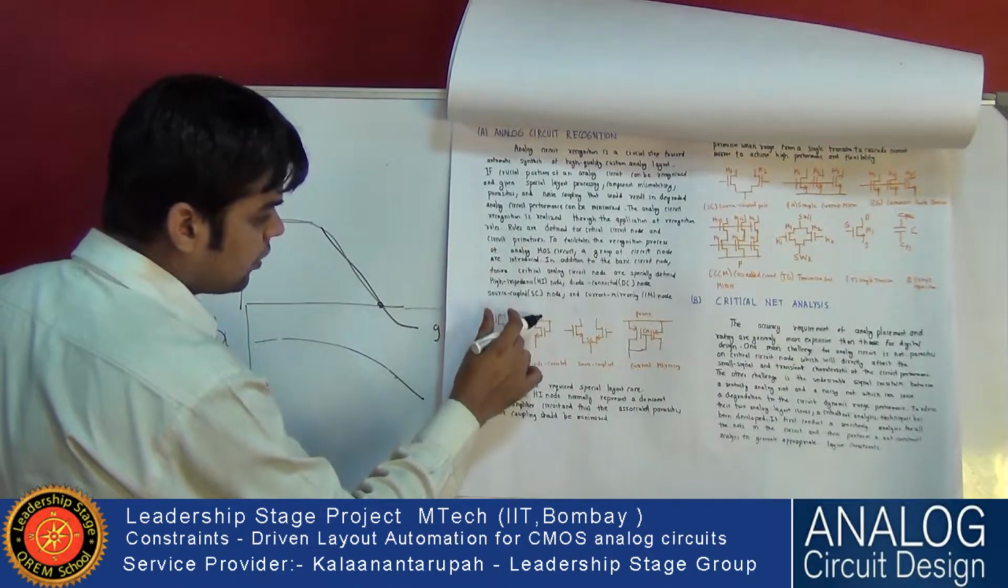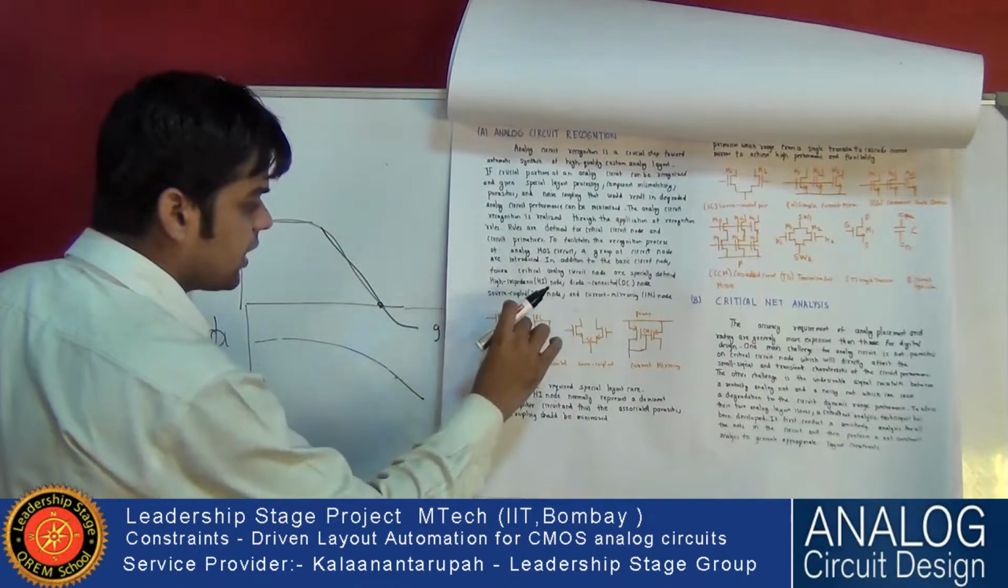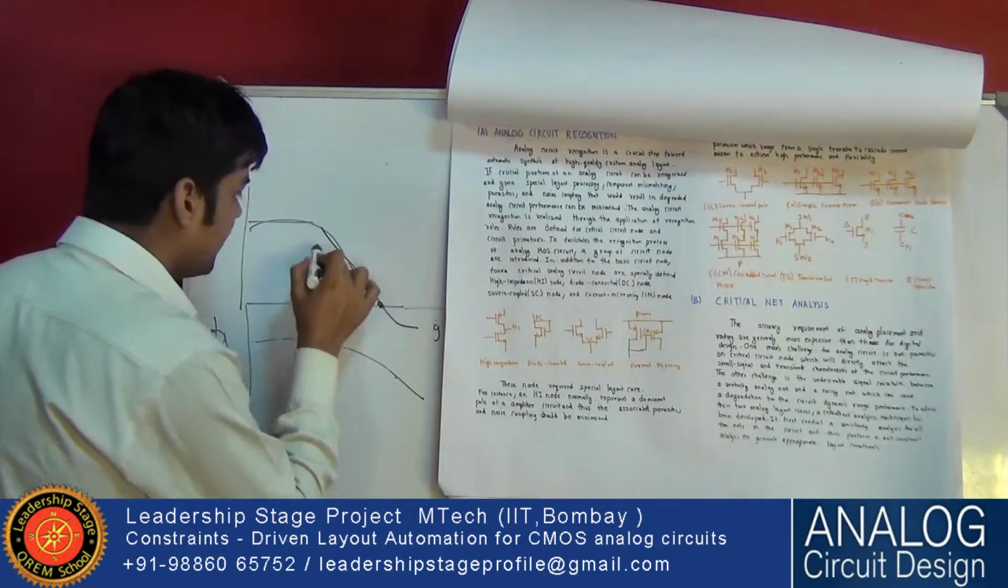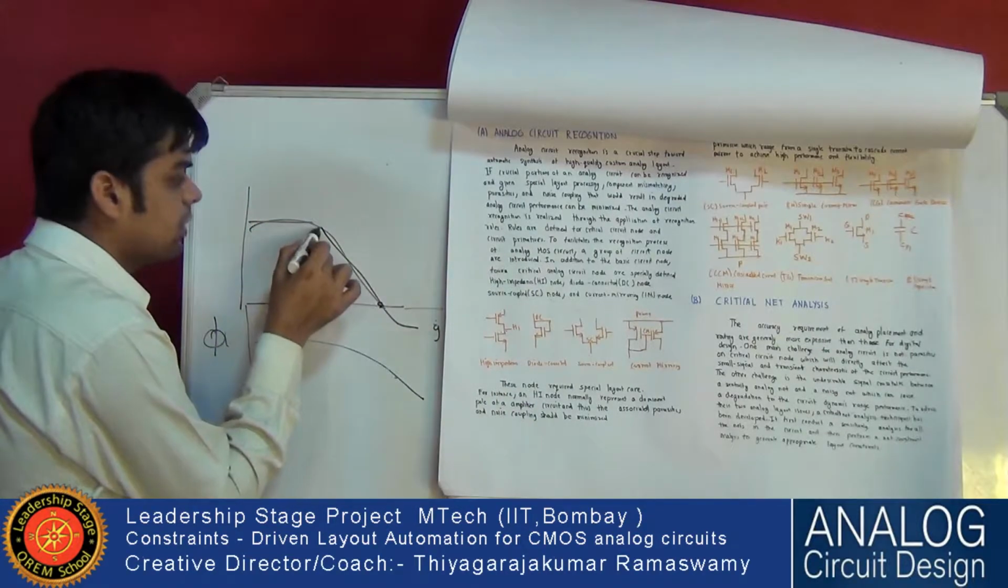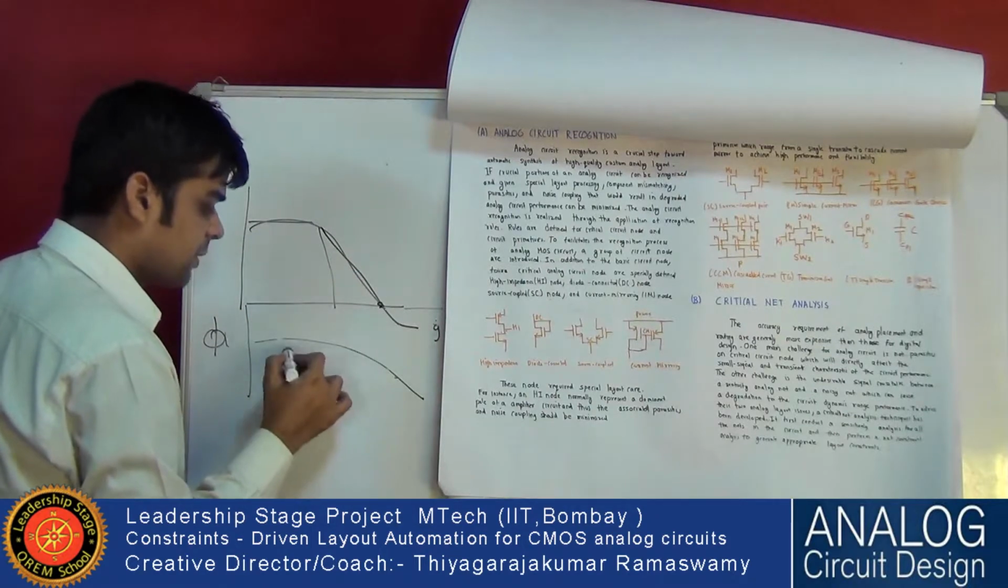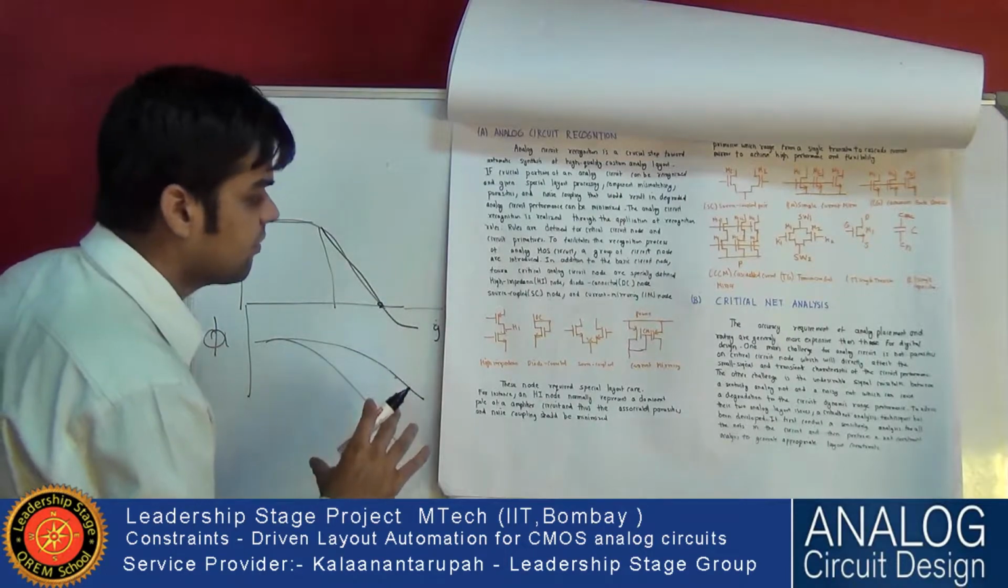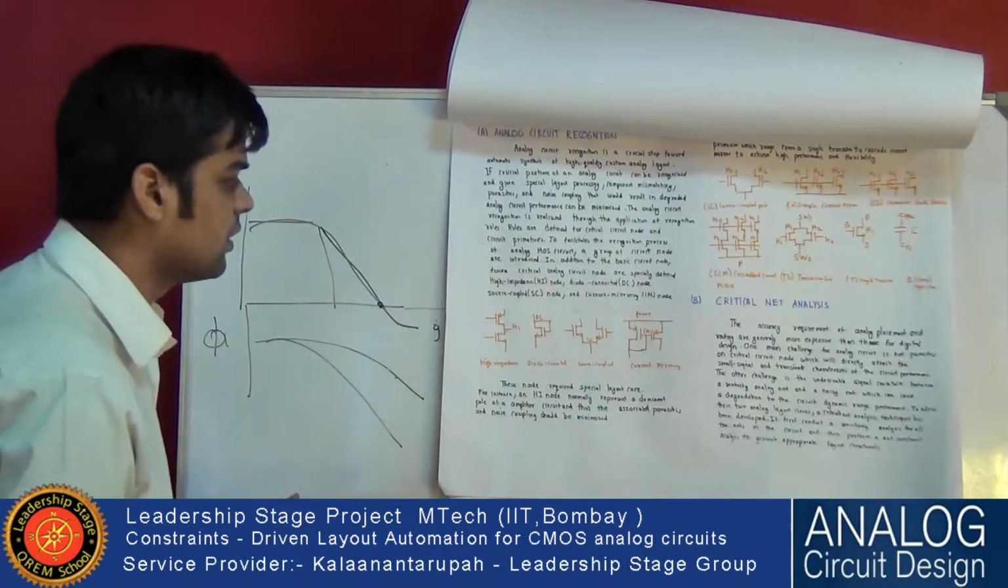If the capacitance between these two nodes is high, an additional pole will come, and because of that additional pole there will be stability issues, which will disturb the phase margin, and the system will ring, or many other issues will come.